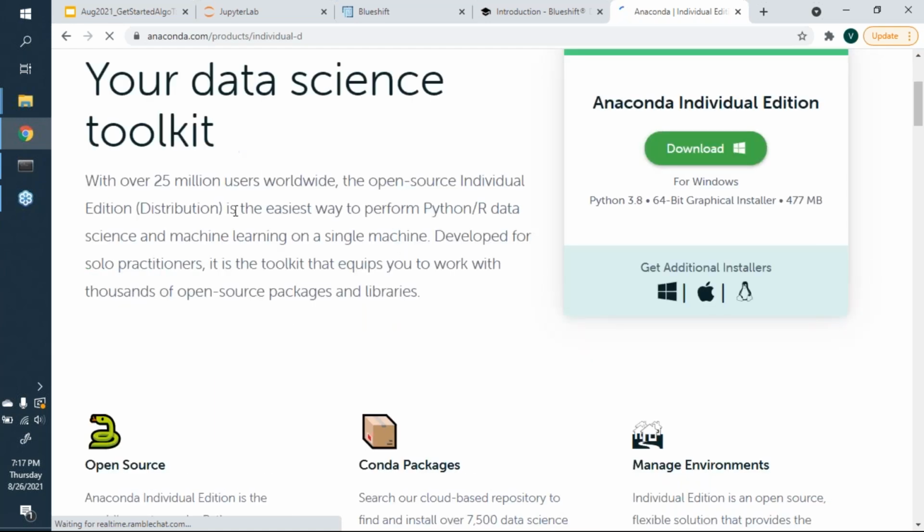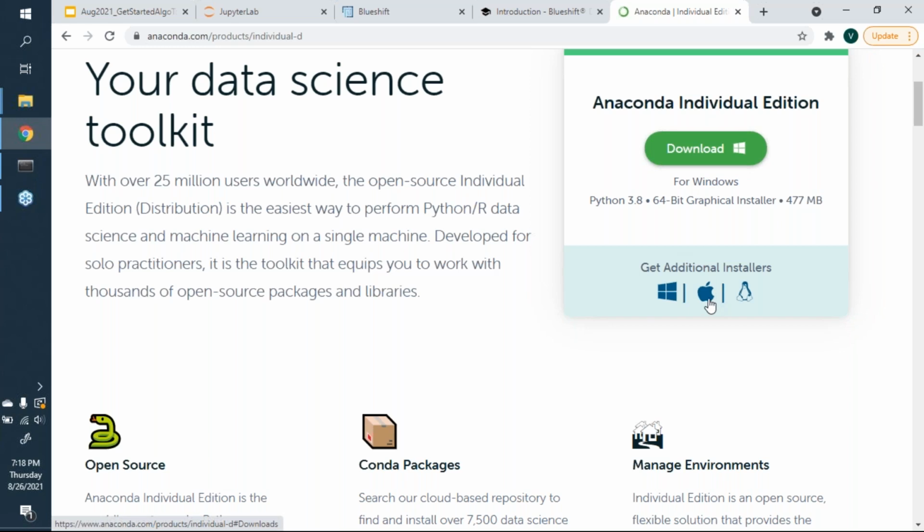Out here, you have the open source individual edition to perform Python or R data science and machine learning on a single machine. It's developed for solo practitioners and equips you to work with thousands of open source packages and libraries. What you would need to do is download it based on the architecture of your computer. I, for instance, am using a 64-bit Windows machine, so if I wanted to install it, I would download this version.